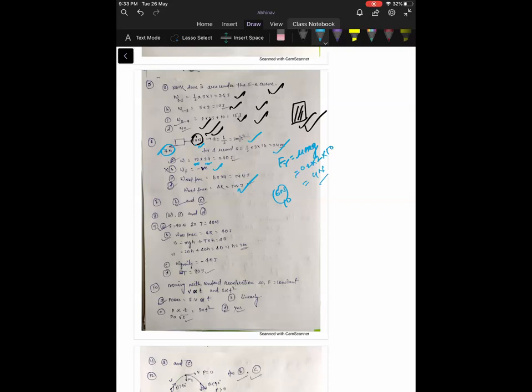Now question number 7. It's a theoretical question. Which of the following can be negative? B and C, potential energy and mechanical energy can be negative, of course. Because mechanical energy can be negative: if the potential energy is higher than the kinetic energy, then mechanical energy will be negative. Kinetic energy cannot be negative, so potential energy and mechanical energy can be negative.